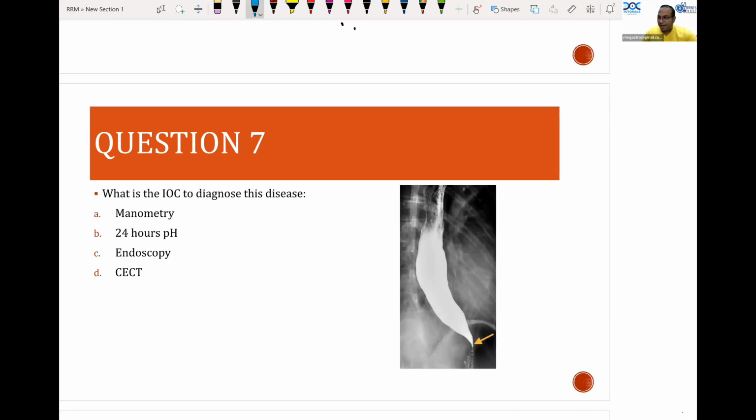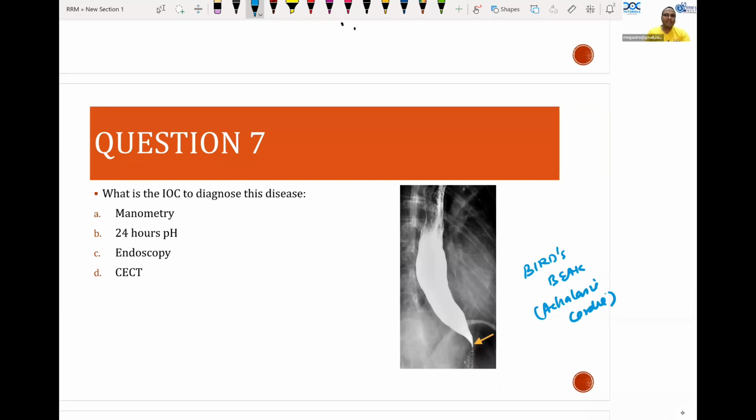What is the investigation to diagnose this case? This is a case of bird's beak appearance showing you achalasia cardia. I'm not sure about all the exam choices, but I'm sure about the areas. I am discussing this question not to discuss the questions, but I want to tell you what are the areas which are very important for exams, for future exams also.